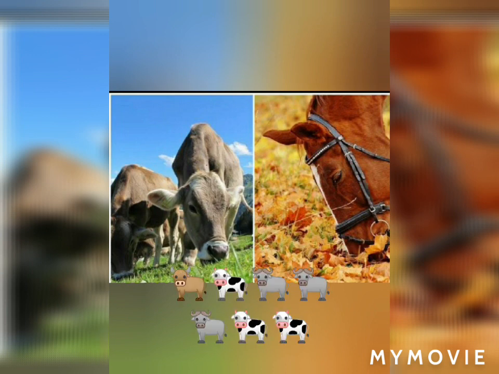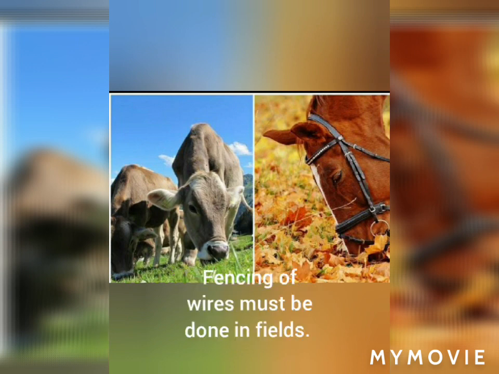They cannot be stopped once they start eating, because crops and green plants are their food. That's why proper fences and proper wires should be there so that animals cannot enter the field.